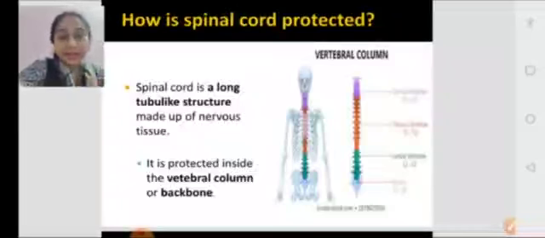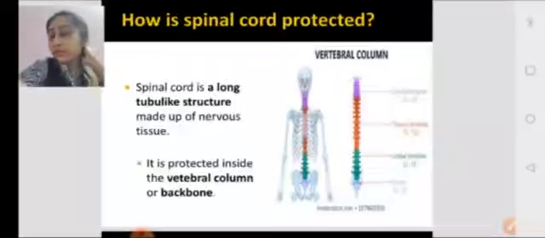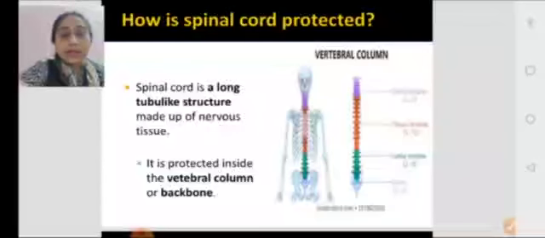Now this spinal cord is well protected inside the vertebral column, or the backbone. We all know about a backbone. We all have a backbone. And in that image, we have a backbone running from here, the cervical region, the neck region, to our lumbar region. So this vertebral column is very important in protection of our spinal cord.